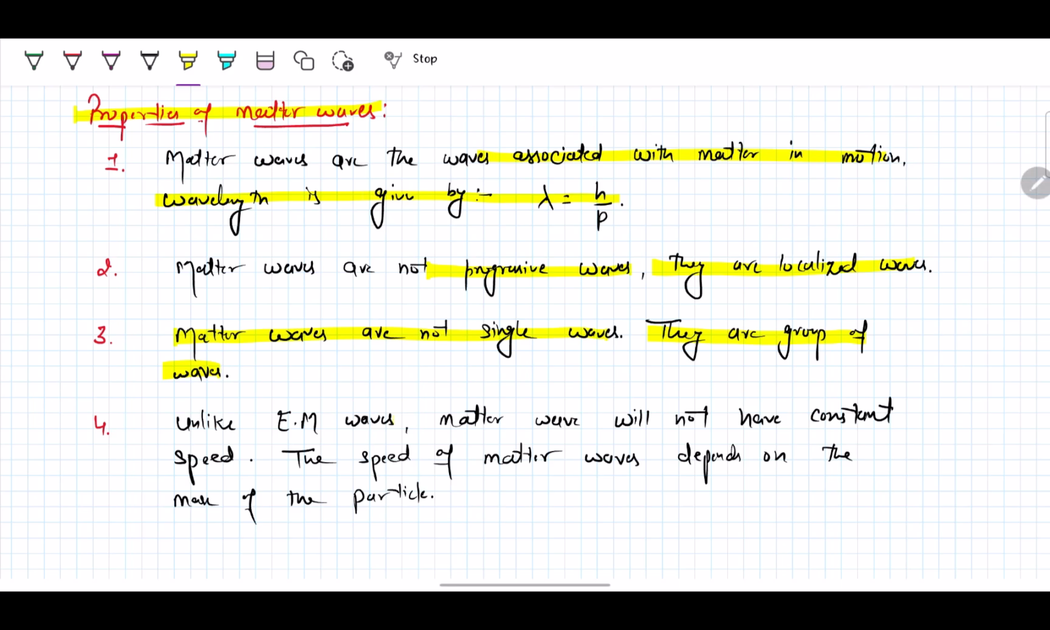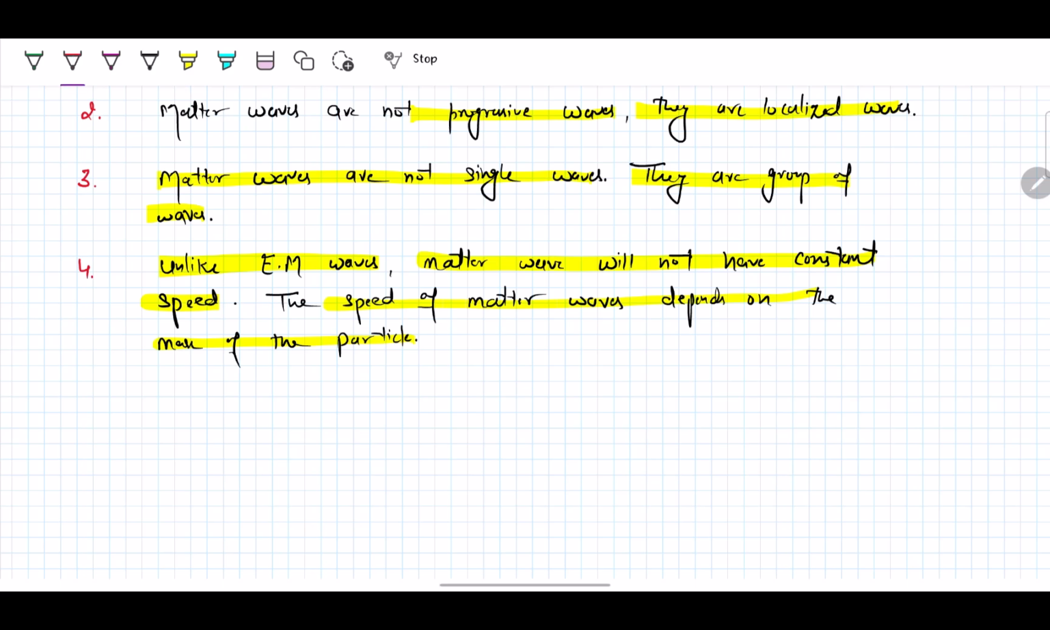Unlike electromagnetic waves, matter waves do not have a constant speed. The speed of matter waves depends on the mass of the particle. These are the important properties of matter waves, and let's take special cases.